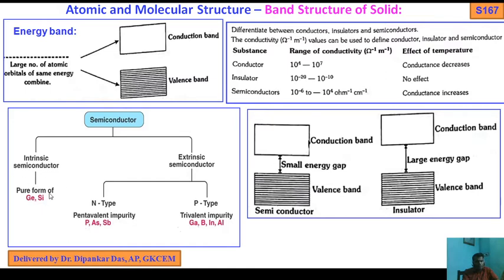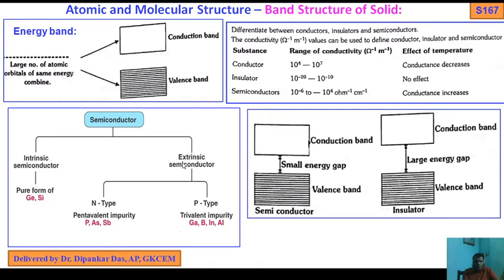Again, a pure crystal of silicon and germanium acts as an insulator at 0 Kelvin. Why? At this low temperature, a silicon or germanium atom is connected or bonded with 4 adjacent silicon or germanium atoms by normal covalent bonds. So at this low temperature it is impossible to rupture these bonds. When temperature increases, one of the 4 covalent bonds gets broken or ruptured, and we get a free electron, so the electron moves, creating a hole. In this way it shows conductivity.